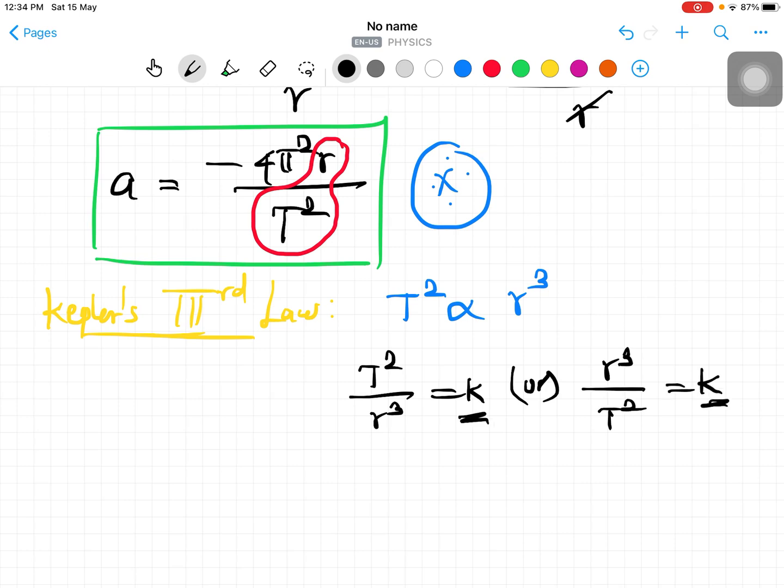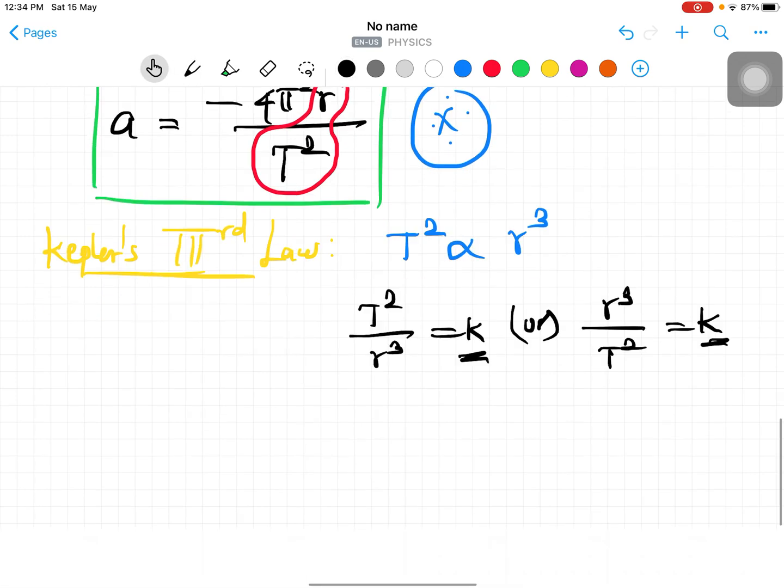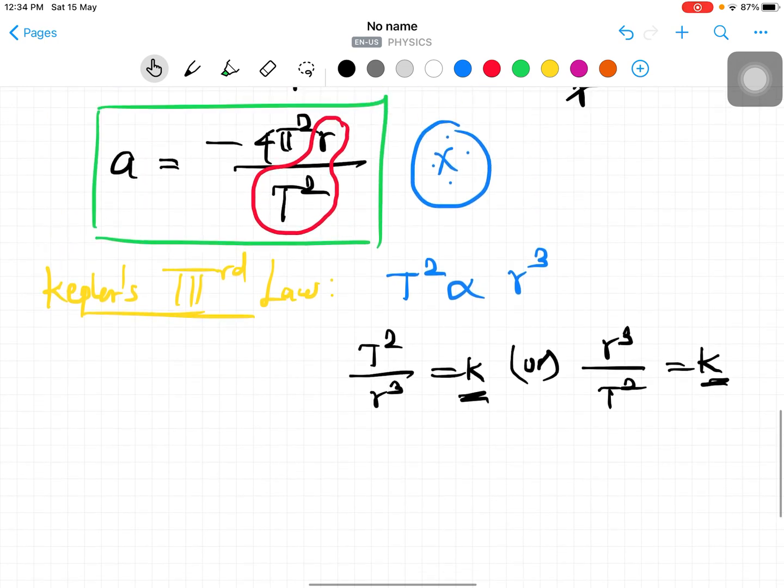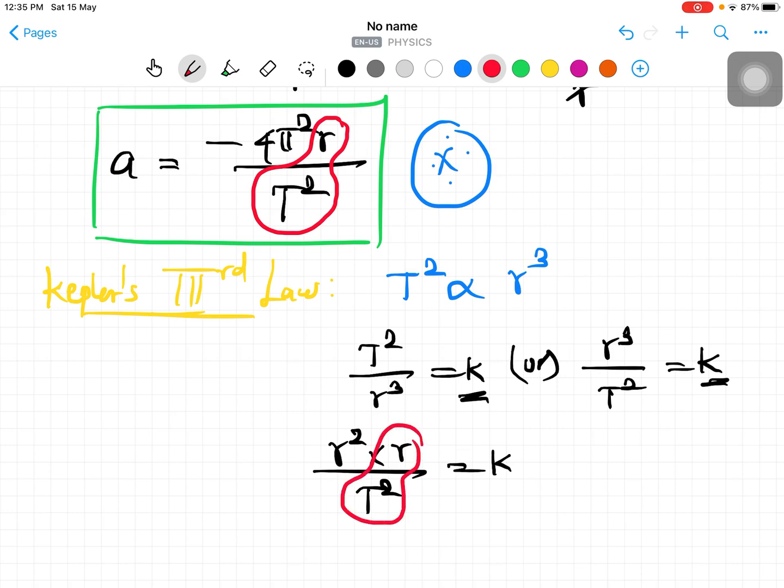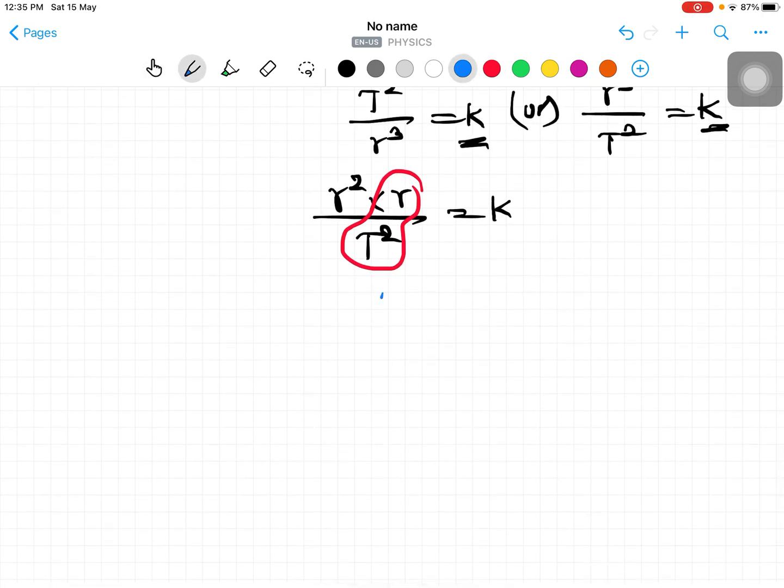Whatever the value of this constant, it is also constant only, and it will not change. So r cube by t square is constant. But we have only r by t square in our expression. So how can we change the equation? We change r cube as r square into r, divided by t square, equal to k. So now we need only r by t square. So r square goes to the other side, and the equation becomes r by t square is equal to k by r square.